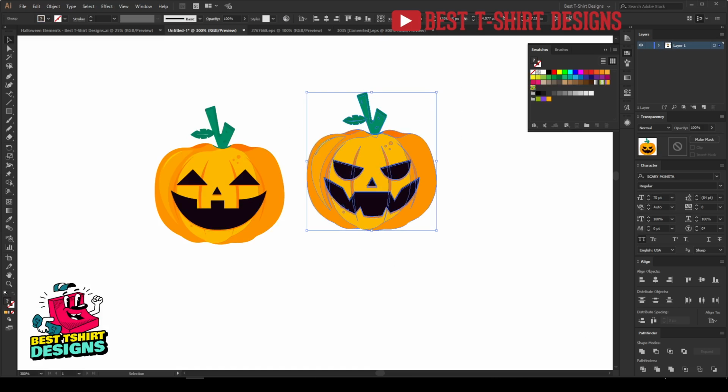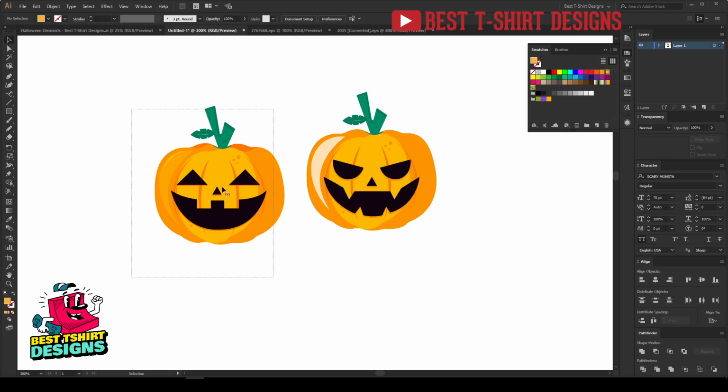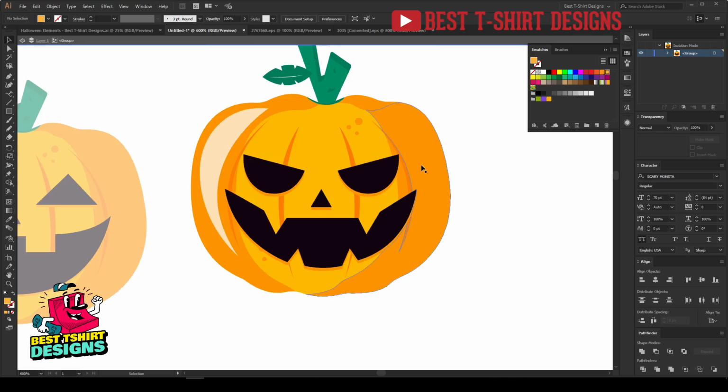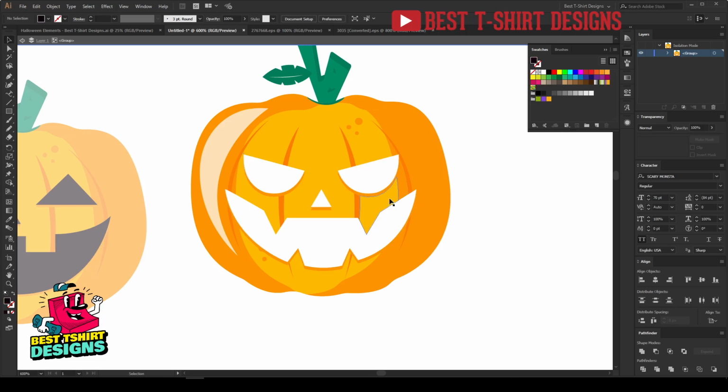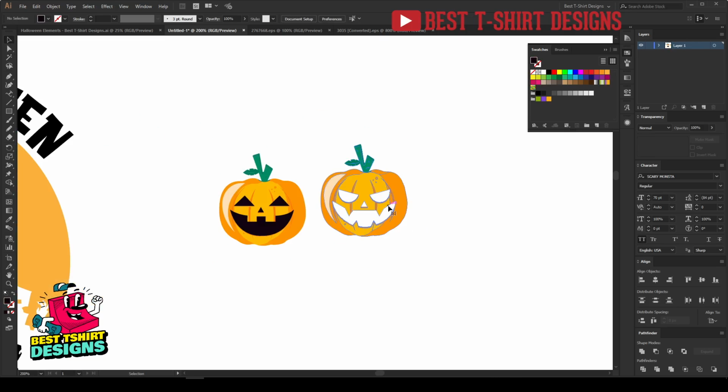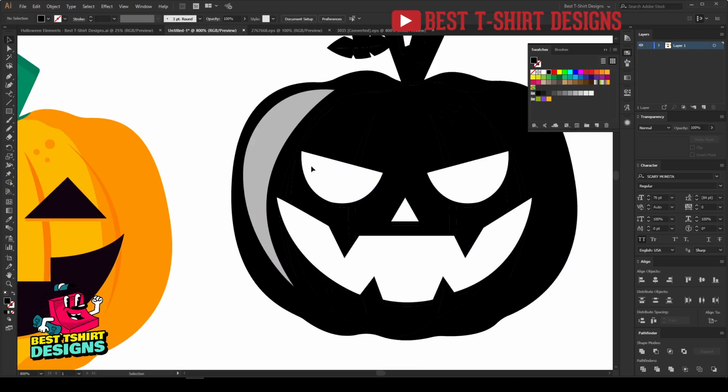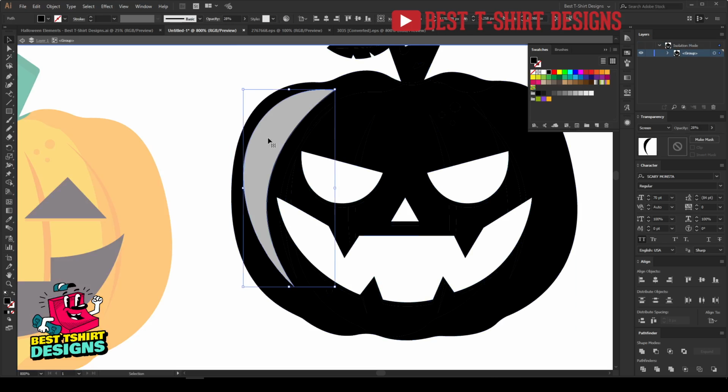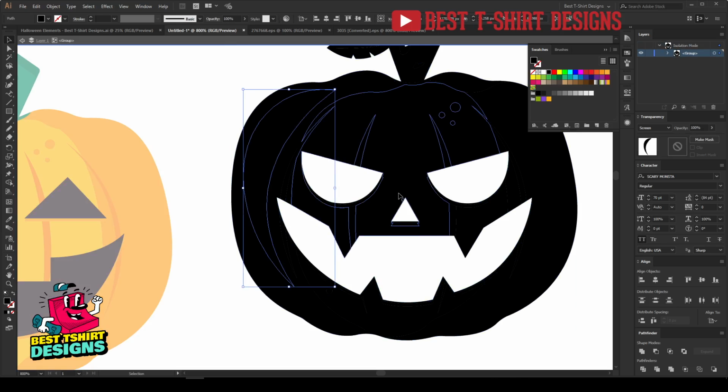So first step is I need to trim them, so it is looking like that. Don't worry, I'm just going to trim up everything, and then here I'm going to double click, select this black and then erase. So there is no black in my design, you can see. But if I select everything and make it complete black, it is looking like that. Don't worry, here is some opacity thing, I have to make it 100% opacity.